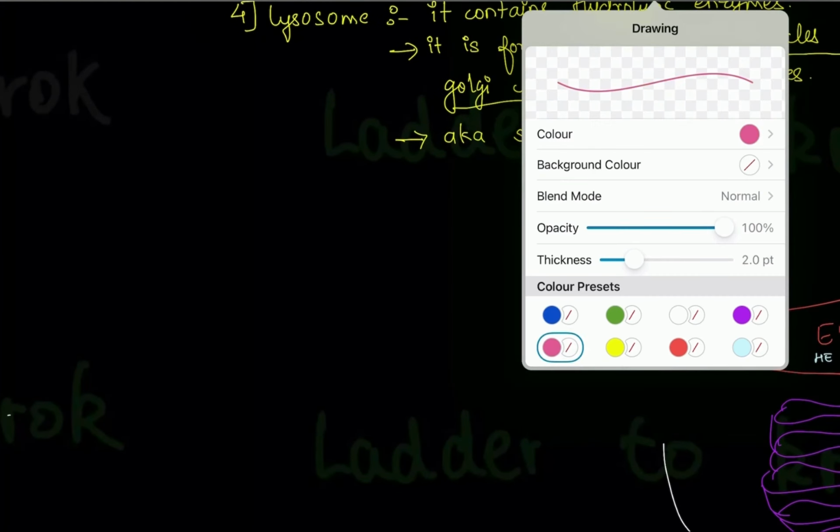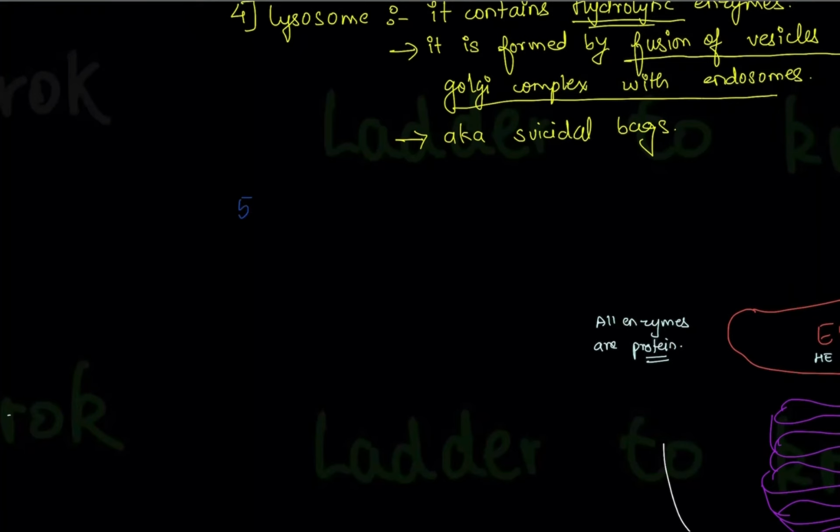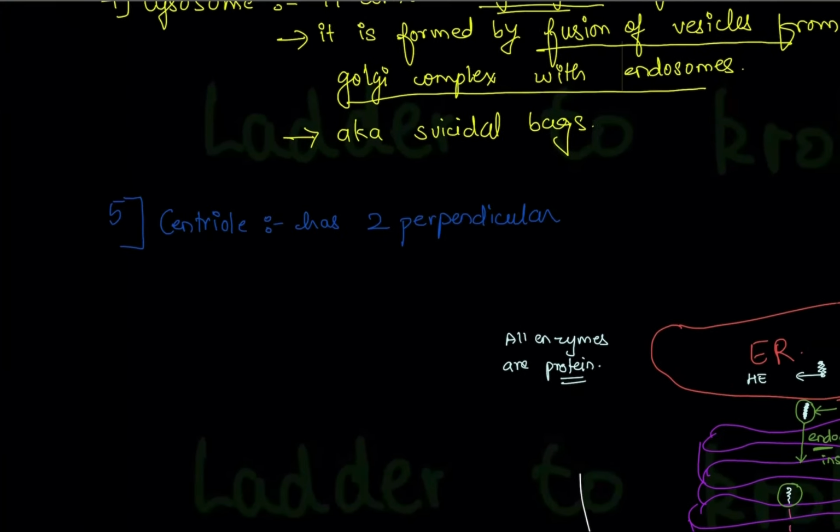Now let's look at another organelle, that is centriole. Centriole has two perpendicularly situated microtubule cylinders, and the centrioles are responsible for forming spindle fibers.